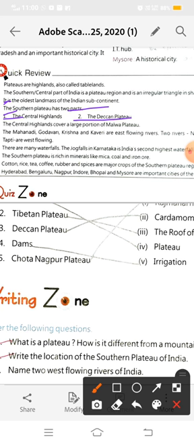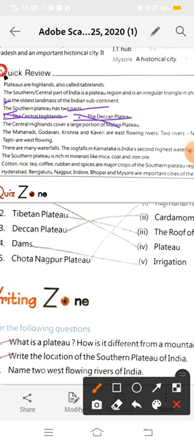Now, as you know, the Central Highlands are divided into two subdivisions: first the Malwa Plateau and second the Chota Nagpur Plateau. The Malwa Plateau is in the northwest of the Central Highlands and the Chota Nagpur Plateau is located in the northeast of the Central Highlands.